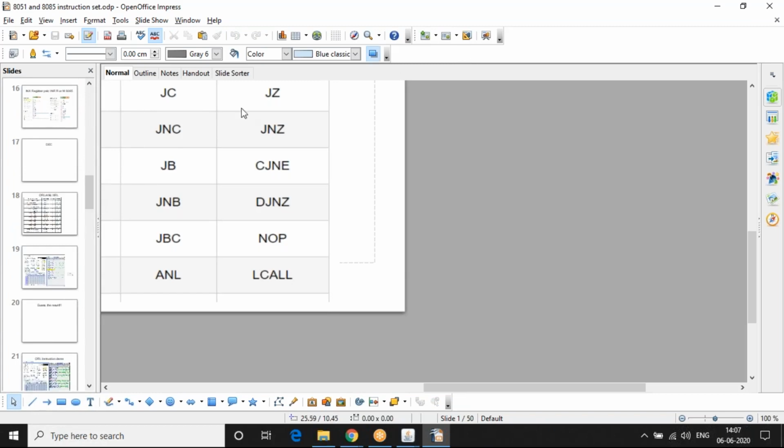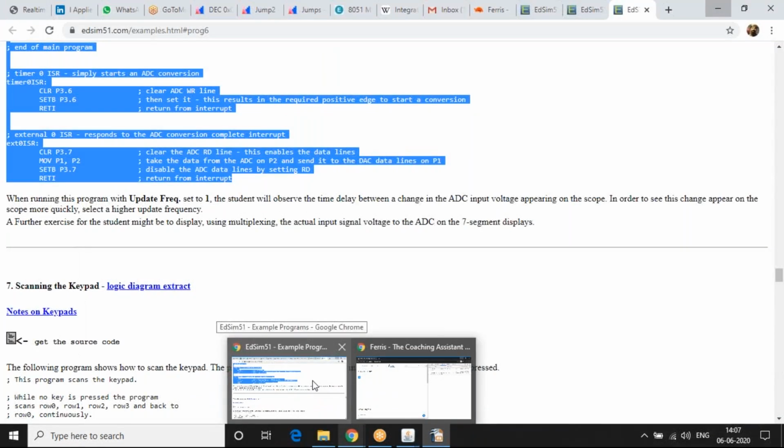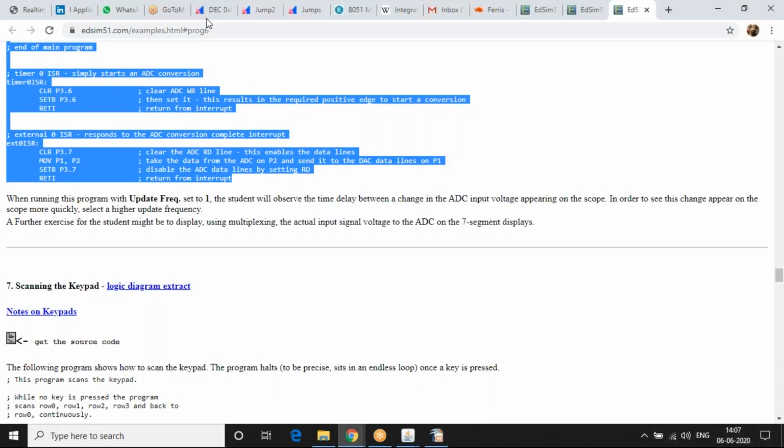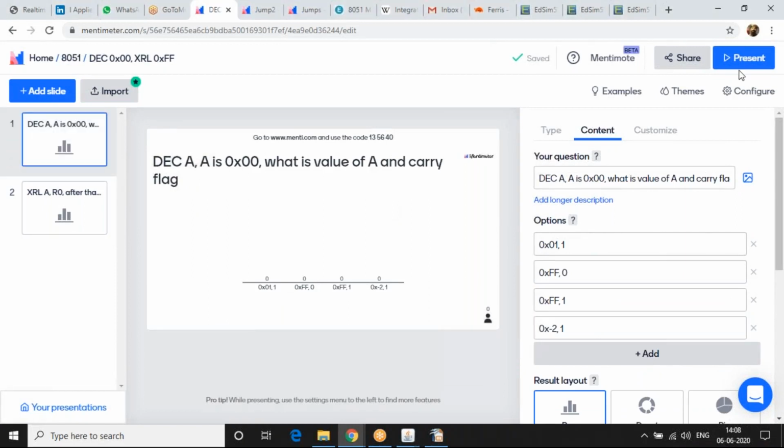Vanakkam. The last time we met, we spoke about XOR and rotate instructions. We looked at how rotate will work eventually. As a precursor to what we want to do today, I would like to go back to some basic recap of what we have done so far. To start that, I have a quiz.